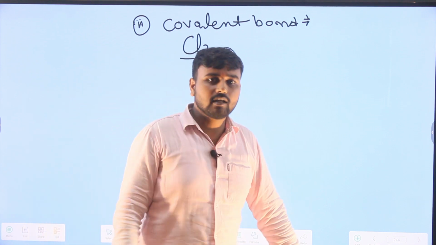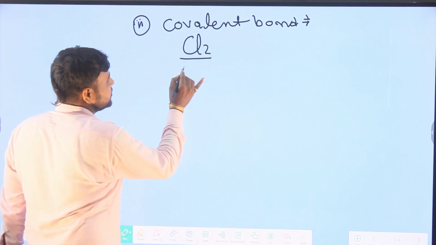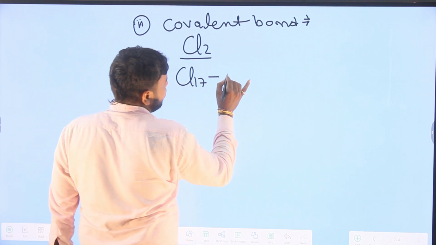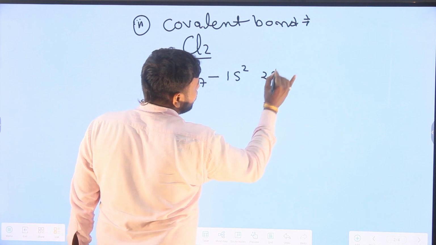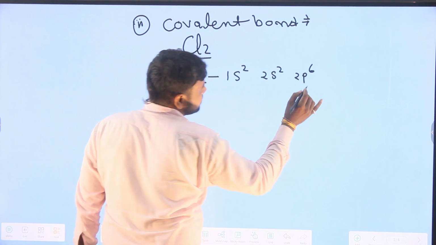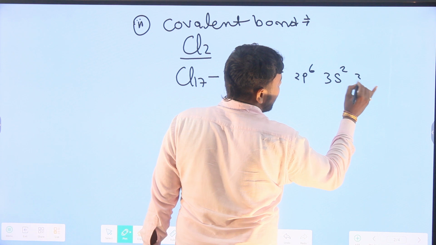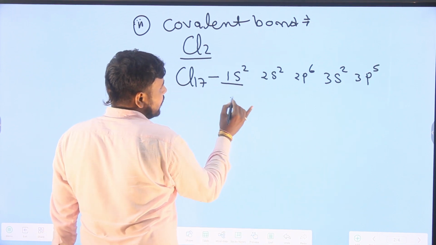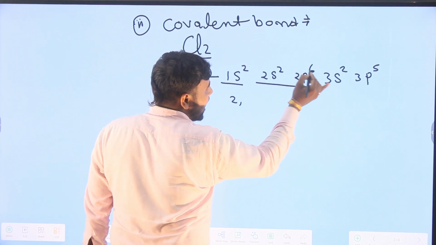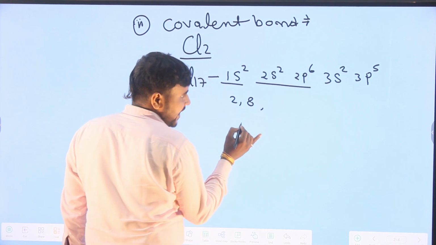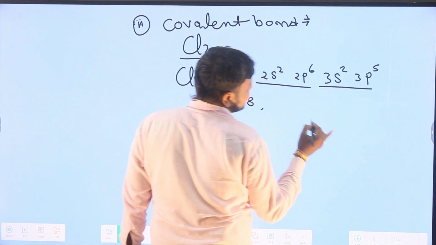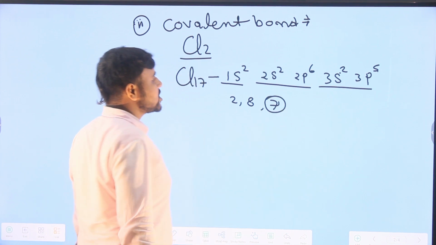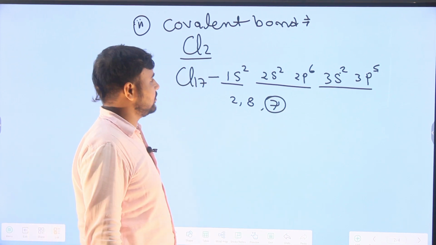Cl2 molecules contain 2 atoms of chlorine. The first atom, chlorine, has atomic number 17 and electron configuration 1s2, 2s2, 2p6, 3s2 and 3p5. Calculate valence electrons. The first shell has 2, the second shell has 2 and 6, which is 8 electrons. The third shell contains 2 and 5, which is 7 electrons. That is, the valence electrons of chlorine are 7.